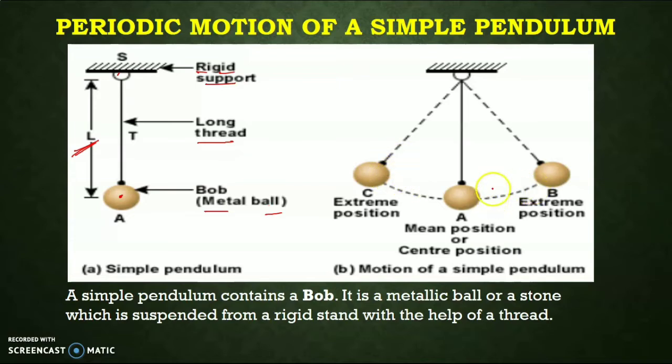When we move it from its mean position, this is the mean position of the simple pendulum, the pendulum will start to oscillate. First it will go to extreme position B, then it will return to the mean position A, then it will start to move to extreme position C, then it will return to mean position A. So this motion from A to B, from B to A, from A to C and C to A is known as one oscillation.